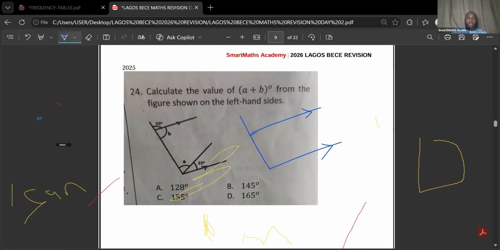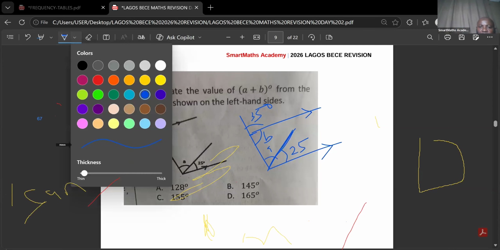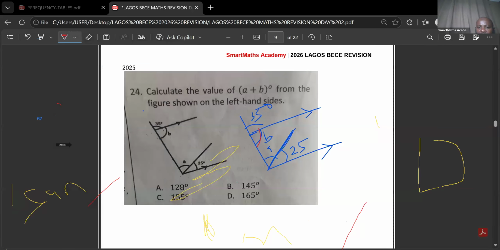So this angle here is 35 degrees. This angle here is B. This is A and this is 25. We talked about co-interior angles. So the angle B and the whole of this angle here will give us 180.